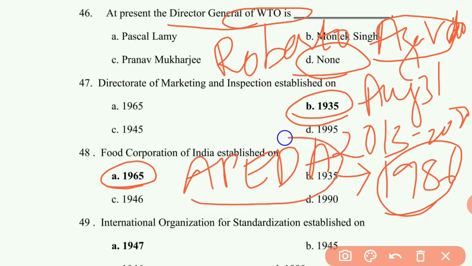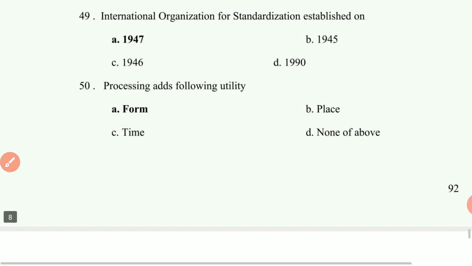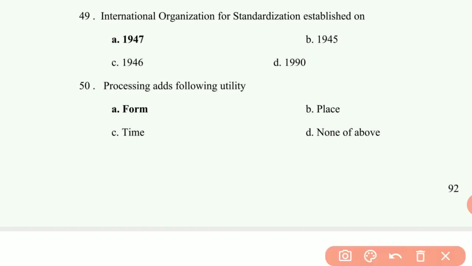APEDA is Agricultural and Processed Food Products Export Development Authority. 49th question: International Organization for Standardization established in the year 1947. 50th question: processing adds following utility. It adds form utility.